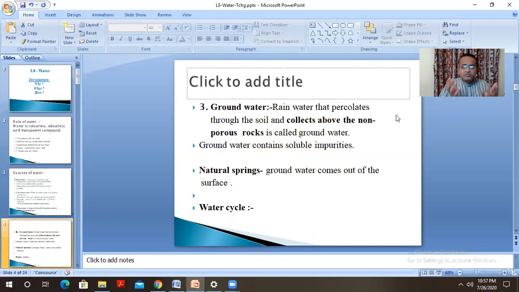And so your groundwater contains some percentage of soluble impurities. At some places, when the level of this groundwater increases, it also comes out in the form of natural springs. So what we have seen is the water on the earth's surface undergoes evaporation and condensation and again comes down in the form of rain. This continuous cycle is called the water cycle, and it is because of the water cycle that water is available on the earth.